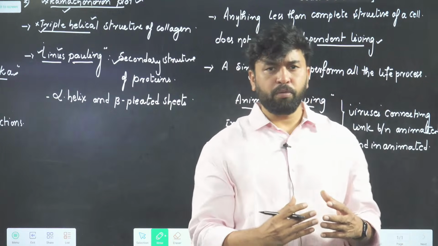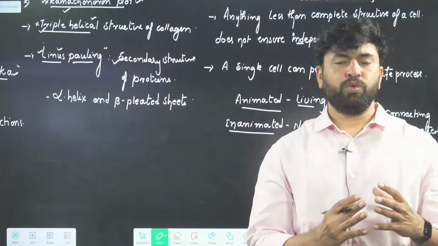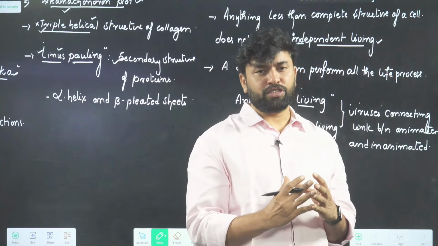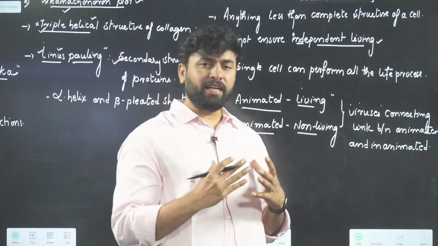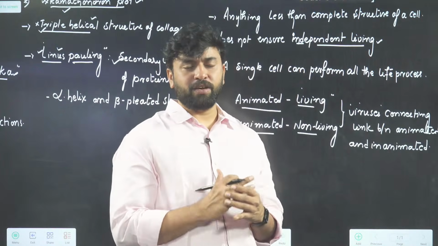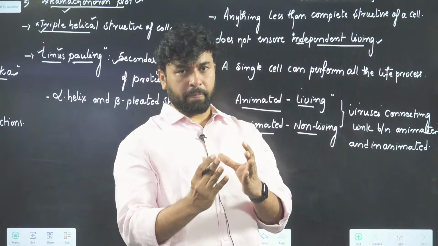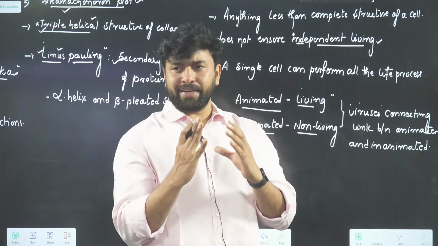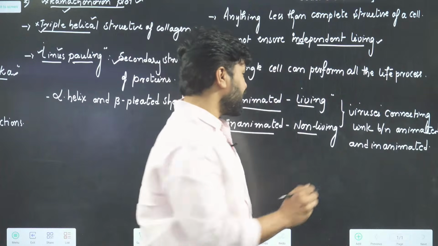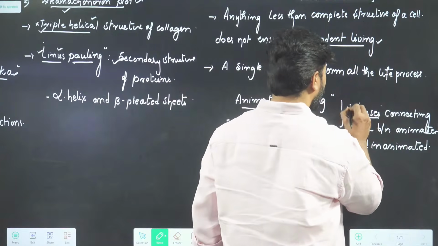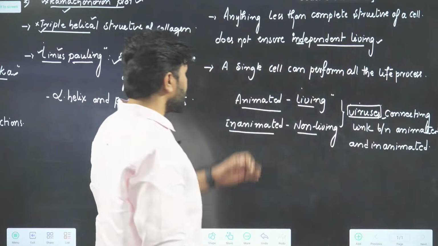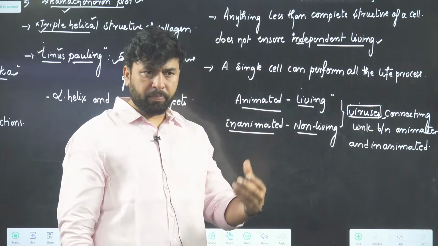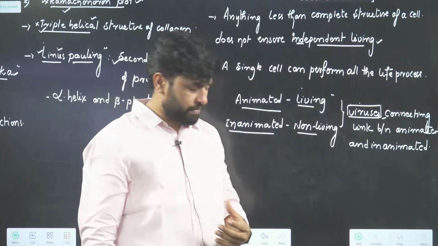There are some properties of viruses we could see in inanimate bodies, that means non-living bodies, and there are some features of viruses that could be noticed in animate ones. So the inanimate bodies would be connected at one area, that is called viruses. This is about why we call the cell the structural and basic unit of life.